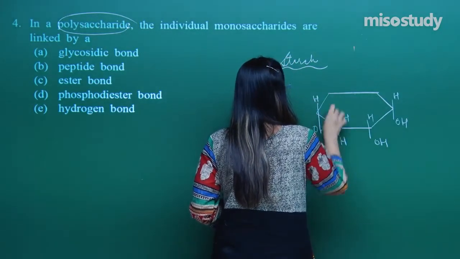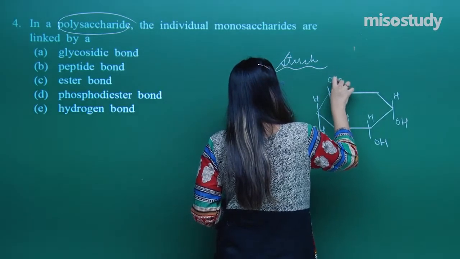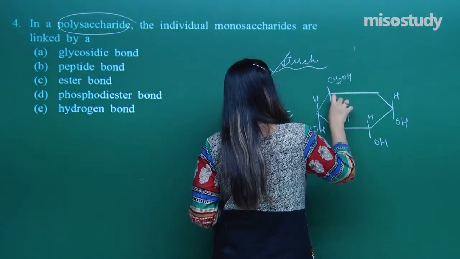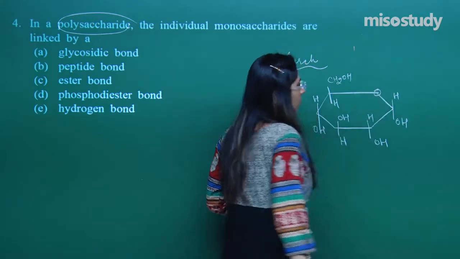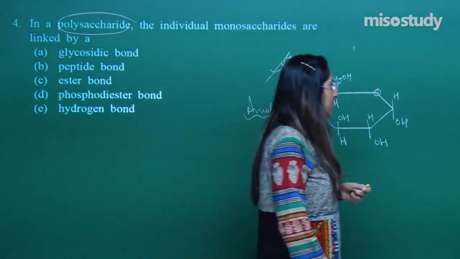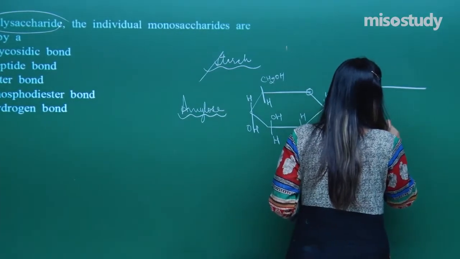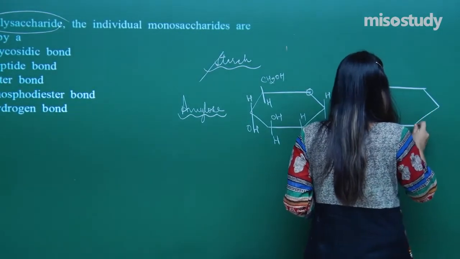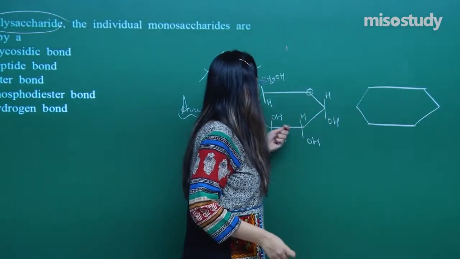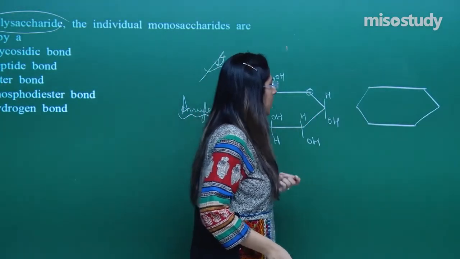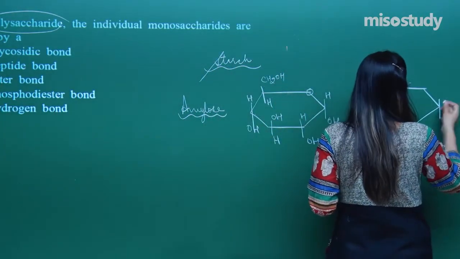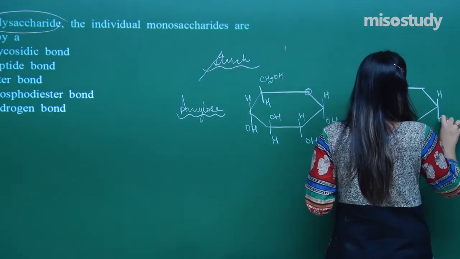This is the structure of glucose. Similarly, another glucose is supposed to be present over here. This is carbon number 1, 2, 3, 4, 5 and 6. Let's see over here. This is carbon number 1, HOH,